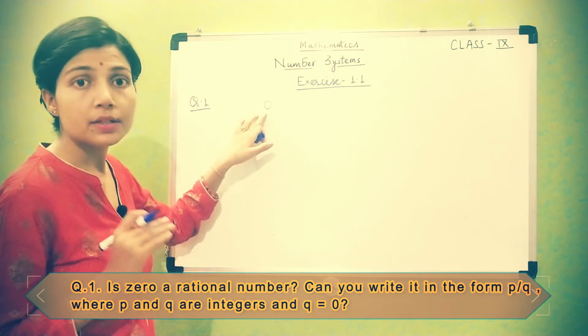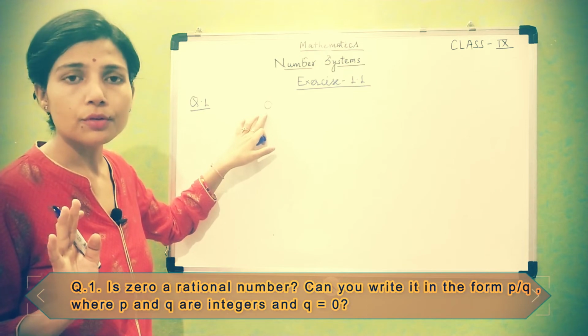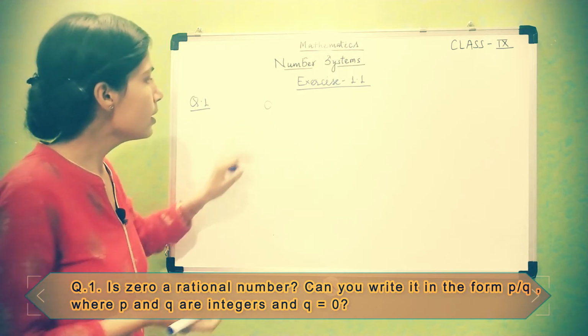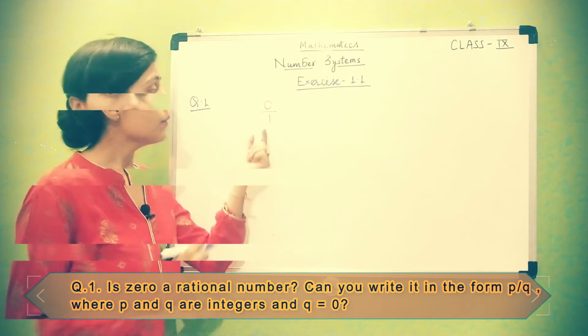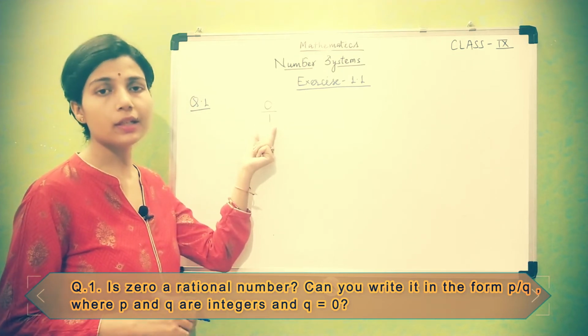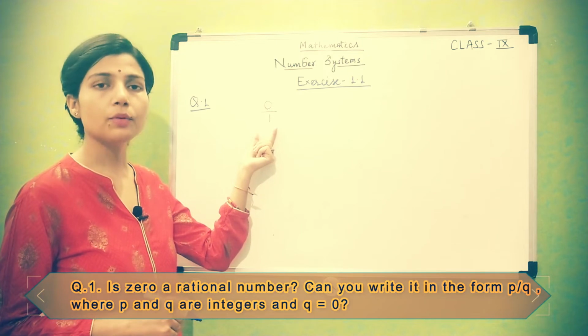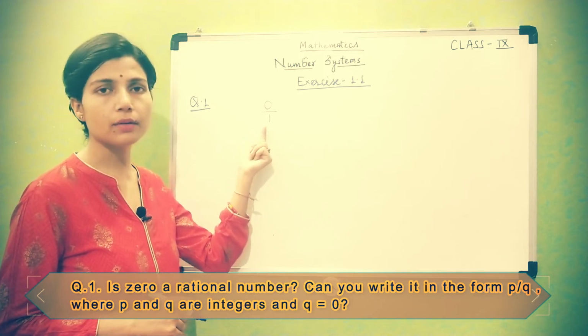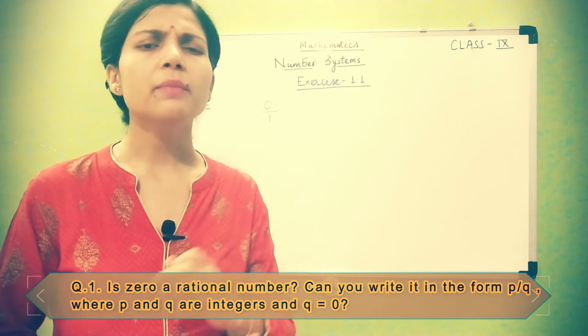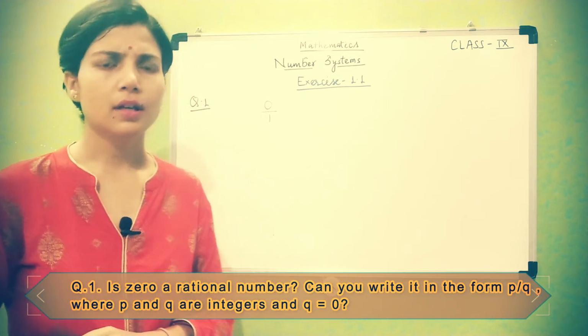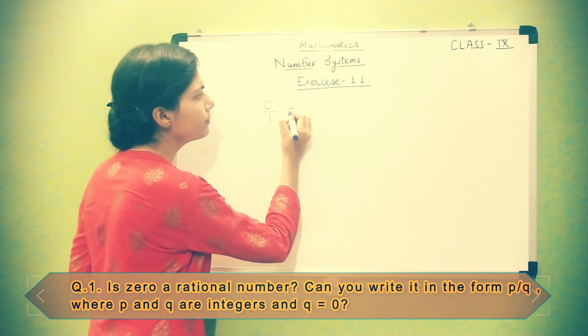This time it is not written in the form of p upon q. So what to do for this? You have to take its denominator part as 1. If any integer you want to express in rational form, you have to take its denominator as 1, because any number divided by 1 will give the same number as quotient, as 0 upon 1.